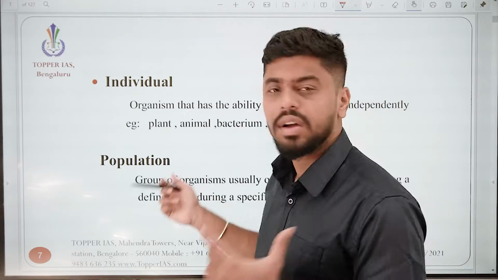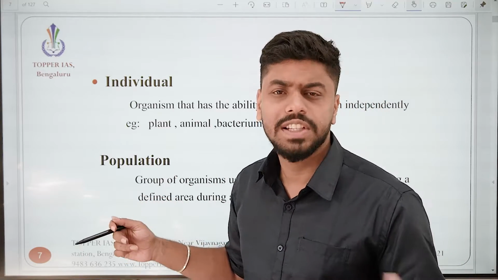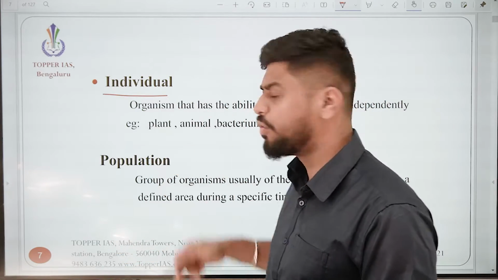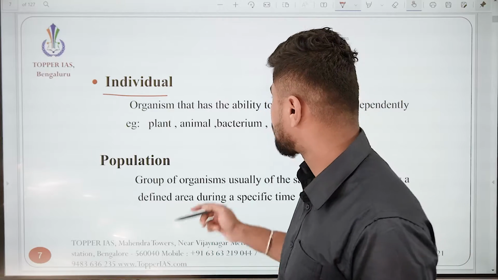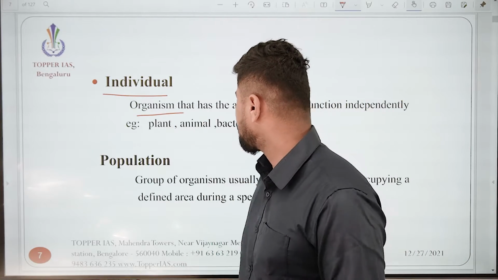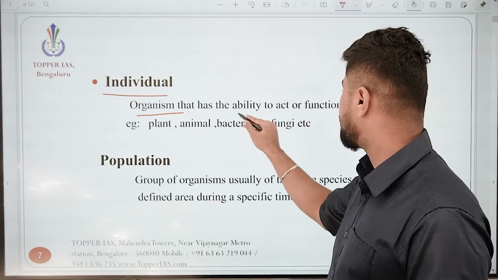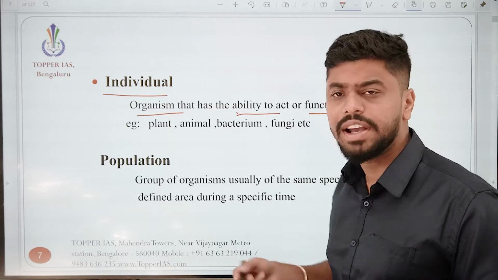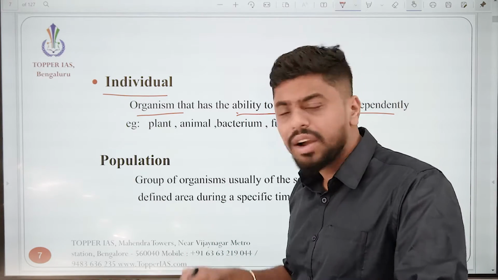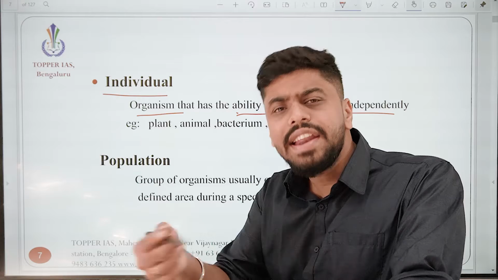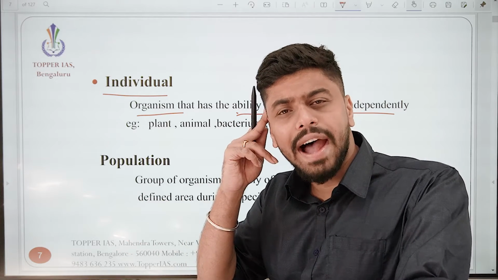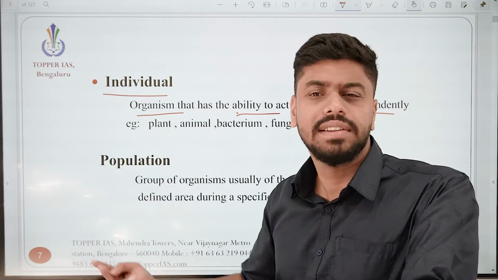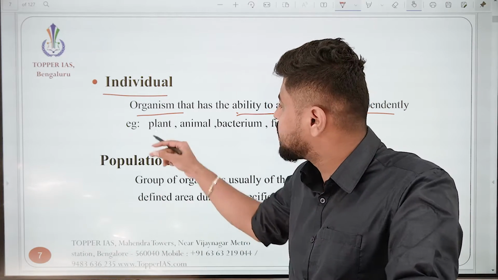So now, a little more elaboration on what we just told ourselves. First one is the individual. Here, it is any individual which has the ability to act or function independently. So this is called what? This is called an individual. Any individual which has the ability to act or think independently.